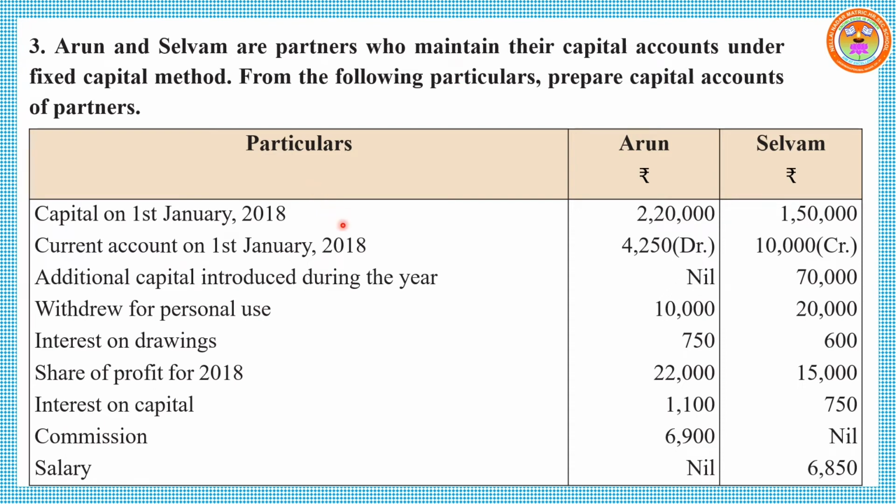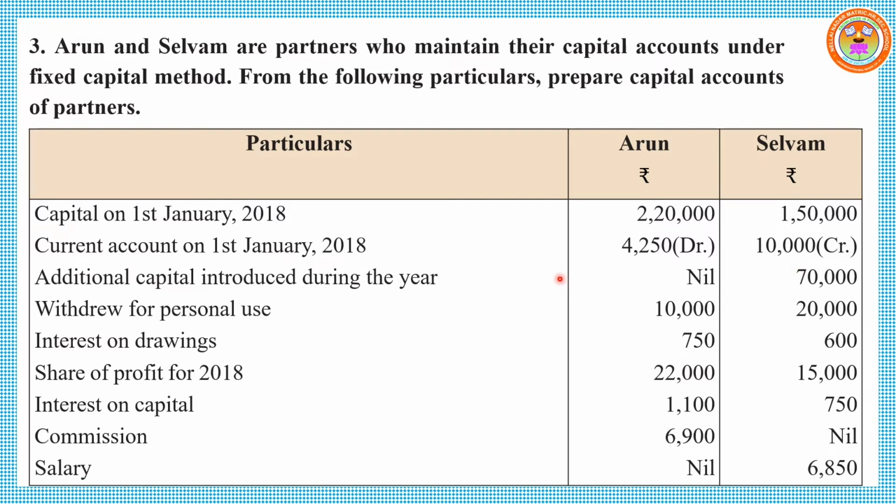Capital of Arun and Selvam at the beginning, opening capital, is given. Current account balance is also given. Arun 4,250 debit balance. So it differs a little from the previous sum. In the previous sum, both the partners' current accounts showed credit balance, whereas in this sum, Arun's current account shows debit balance and Selvam's current account shows credit balance.